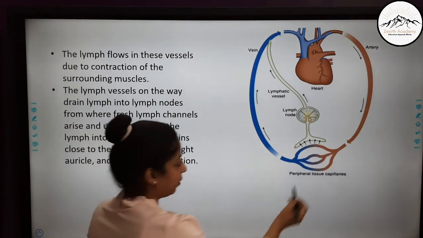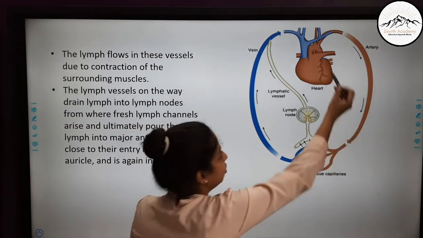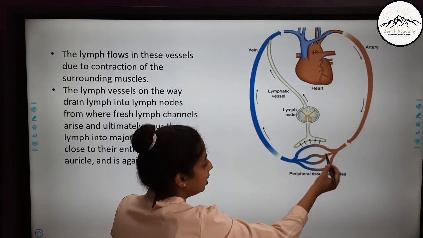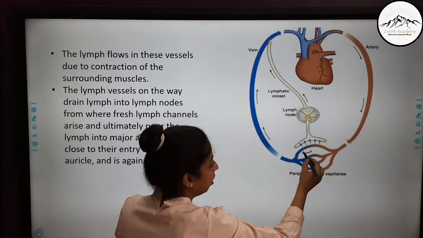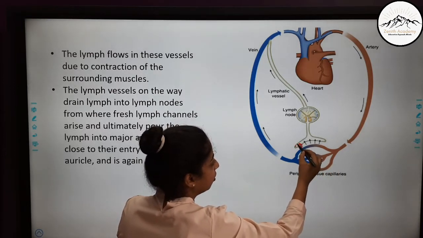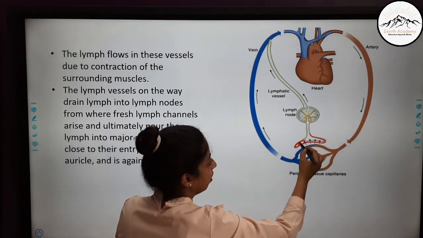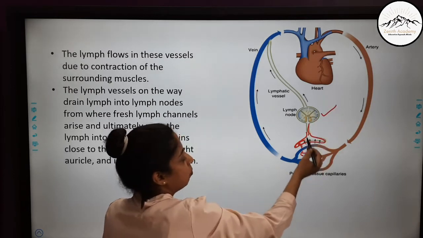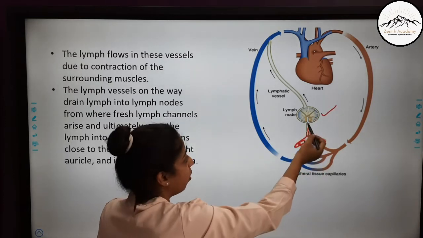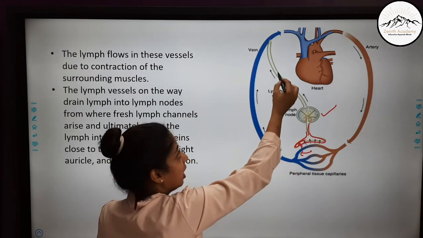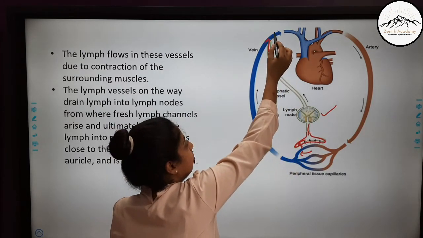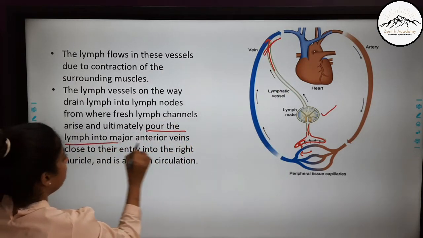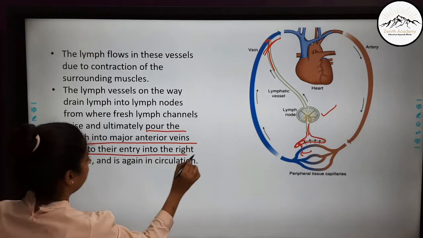Here you can see these are the tissue capillaries. When blood is coming from the heart, it is entering the tissue capillaries and some of it is again reabsorbed and some of it goes here to the lymph channels. You can see from the lymph channels there is a lymph node. The lymph is poured into the lymph nodes. From lymph nodes, lymphatic vessels arise which pour their lymph where? Very close to this vein. They pour their lymph into the major anterior veins which are close to their entry into the right auricle.